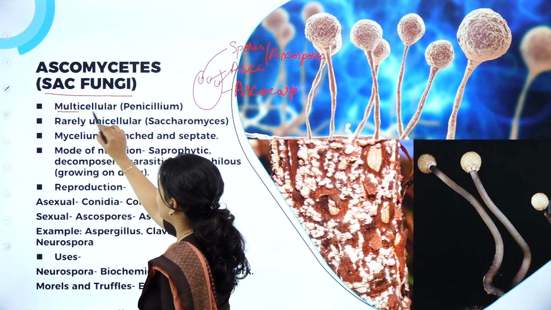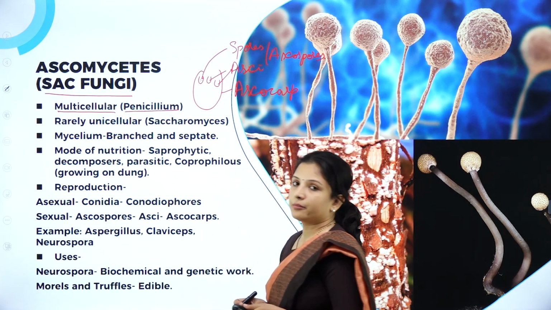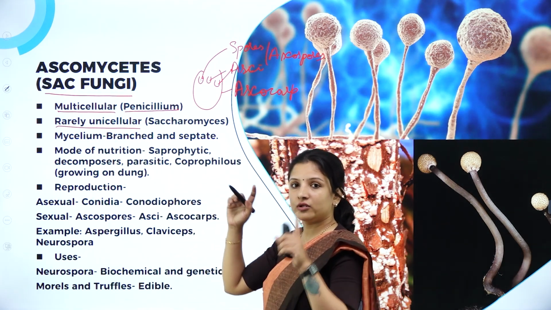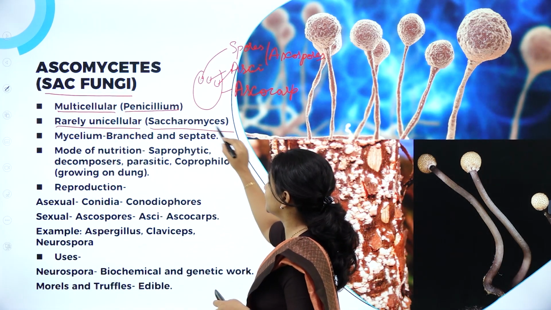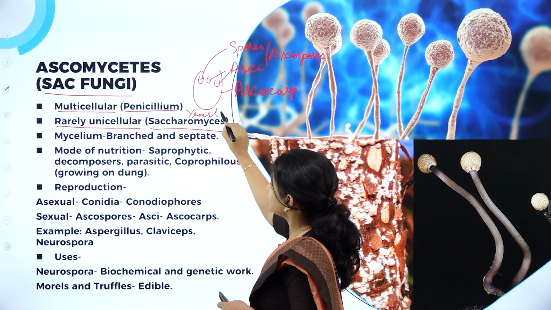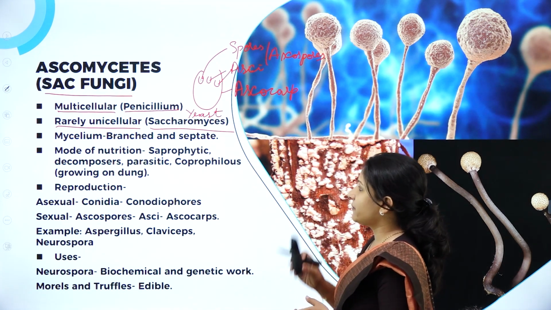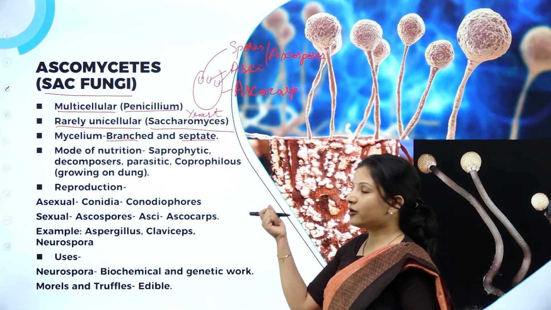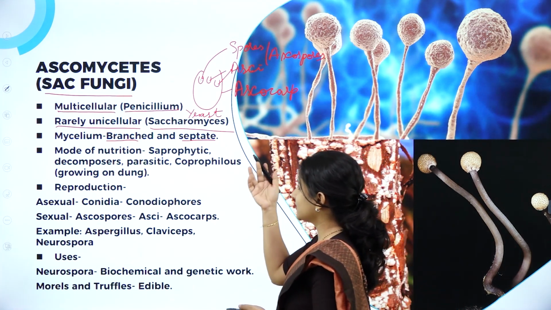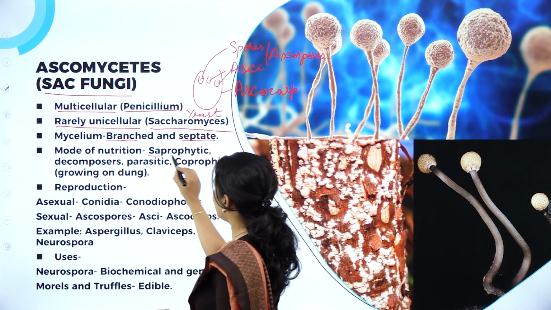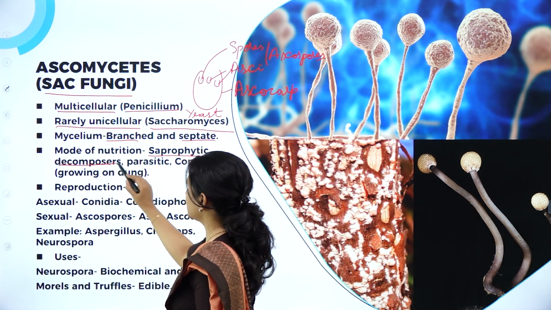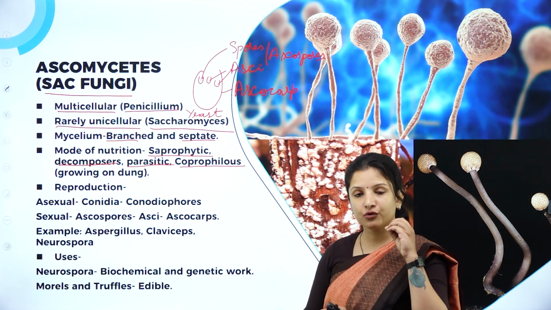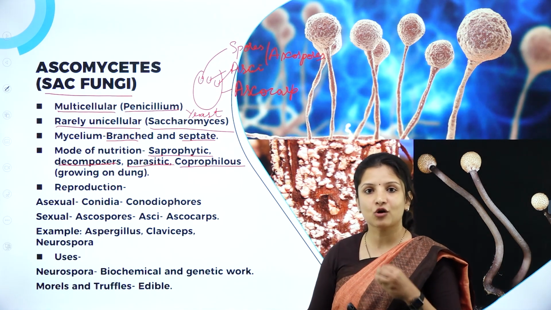So they are multicellular, for example Penicillium, made up of many cells, and rarely they are unicellular. If they are unicellular, only one fungus is unicellular. It is Saccharomyces, which is nothing but yeast. This is very, very important. Next, their mycelium is branched and septate. I told you that in phycomycetes it was aseptate, right? Here it is septate. Their mode of nutrition: they are saprophytes, decomposers, parasitic, and coprophilous. Coprophilous means those fungi which grow on animal dung.